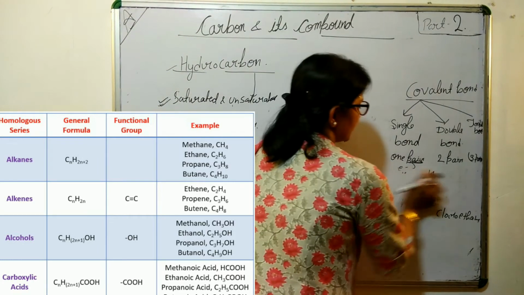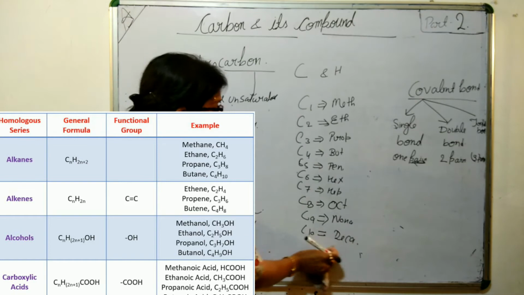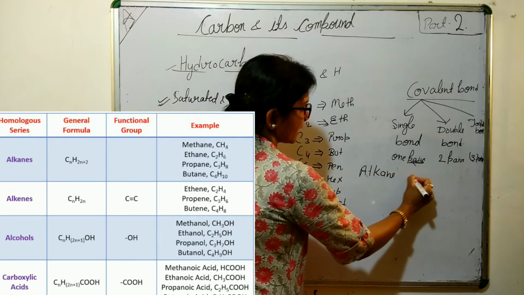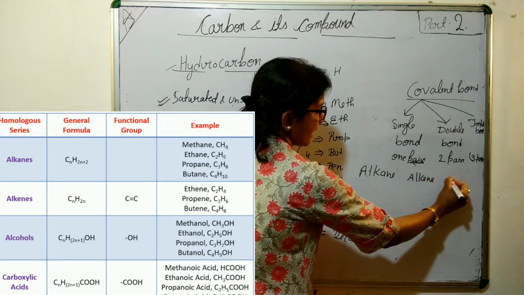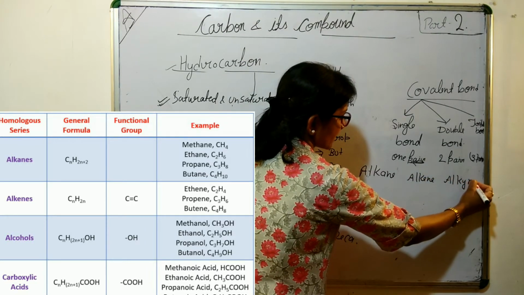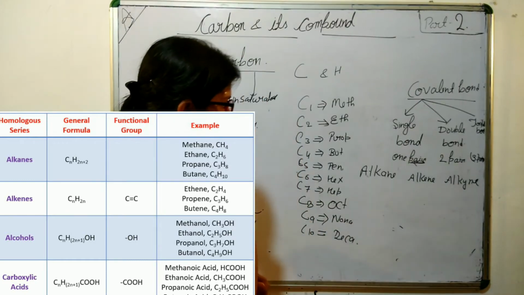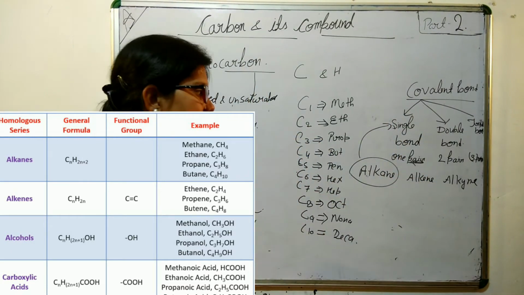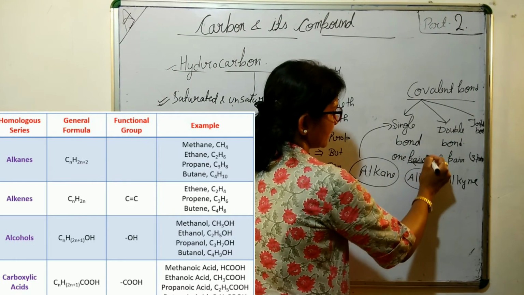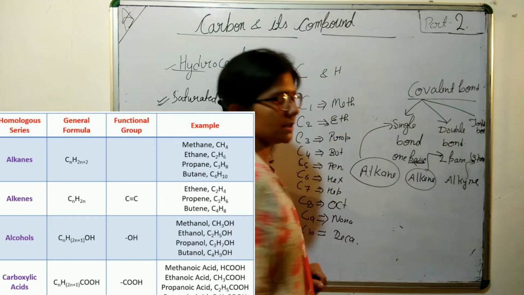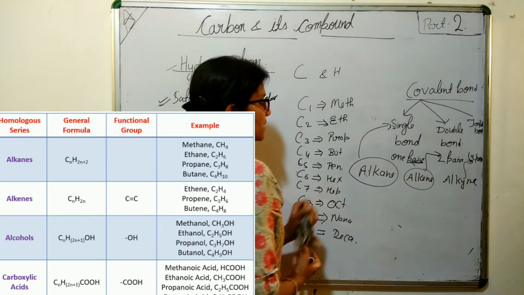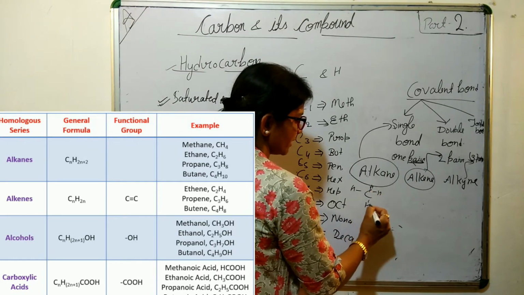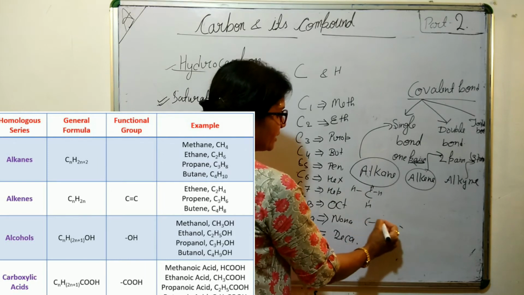So in this field you will see 3 terms: alkane, alkene and alkyne. In case of alkane, it is the saturated carbon, so it is a single bond, alkene has a double bond, and alkyne has a triple bond. So in case of alkane, it is your methane, only 1 carbon. Clear?